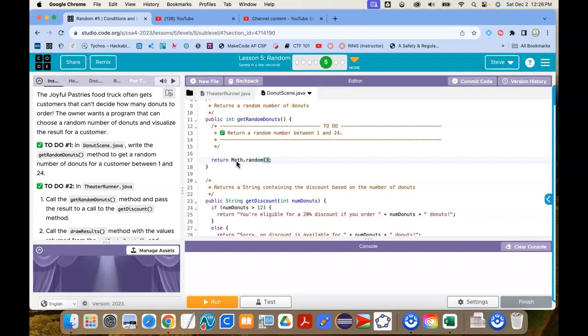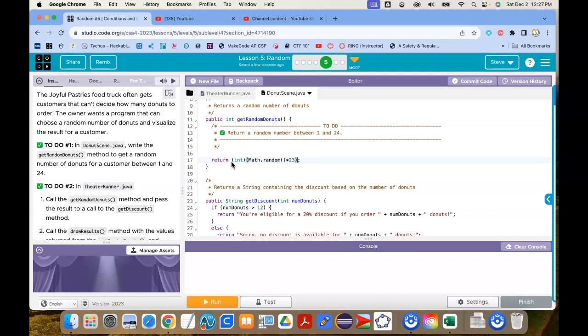Now, we want a random number between 1 and 24. And the difference between 1 and 24 is 23. So I'm going to multiply this random number, this math.random, by 23. So this is now going to return a random double between 0 and 23, but not including 23. If I cast this as an int, this will now return a random integer between 0 and 22, but not 23.